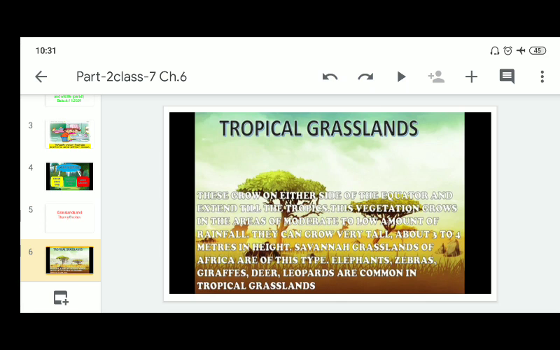This vegetation grows in areas of moderate to low rainfall. The grass can grow very tall, about 3 to 4 meters in height. The savanna grasslands of Africa are of this type. Here we can find elephants, zebras, giraffes, deer, and leopards, which are common in tropical grasslands.